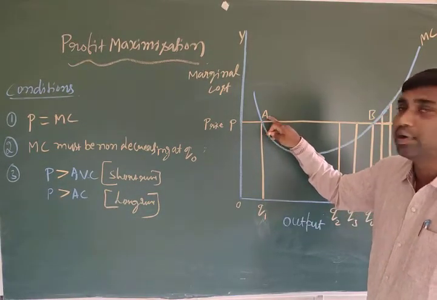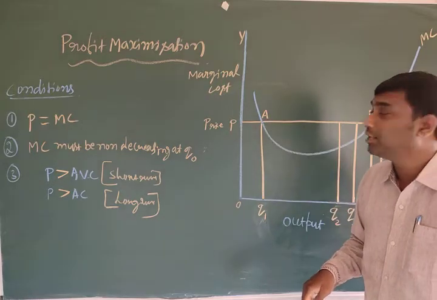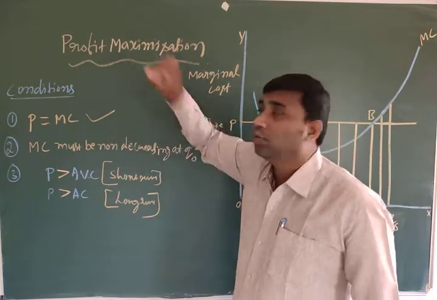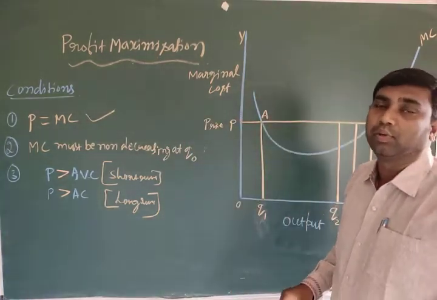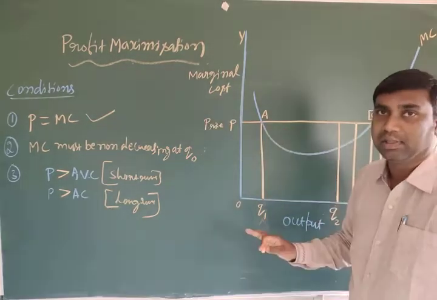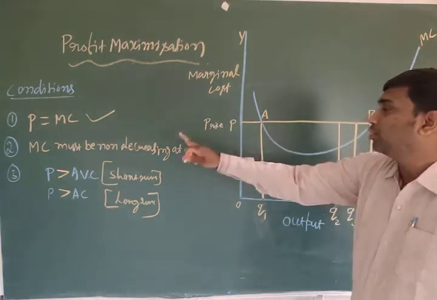Both are intersecting at the point A. Right? The first condition is clear. What purpose? To profit maximization. To gain more profit, each firm should fulfill these three conditions. So the first condition is price should be equal to MC.